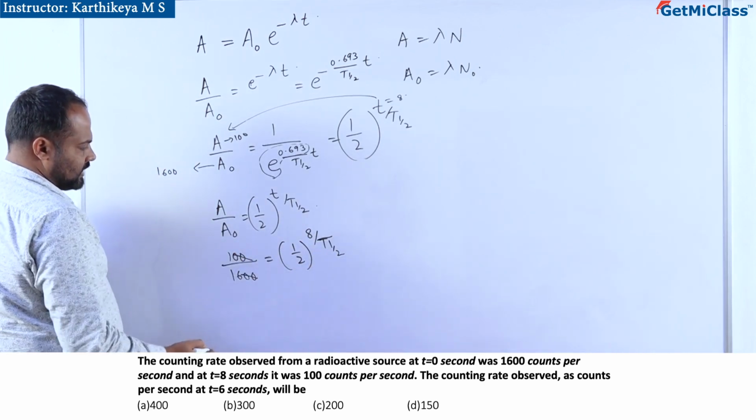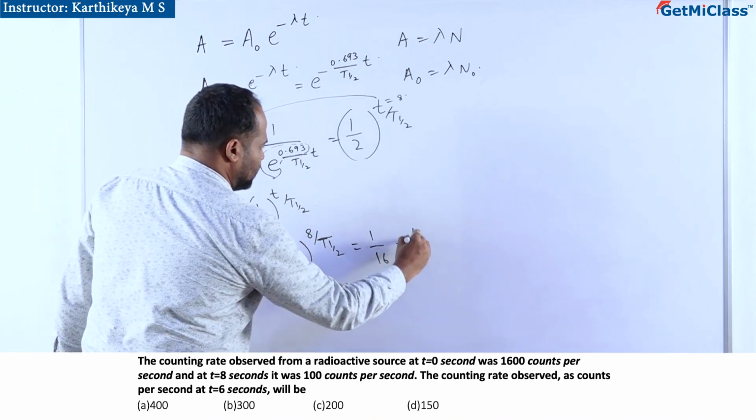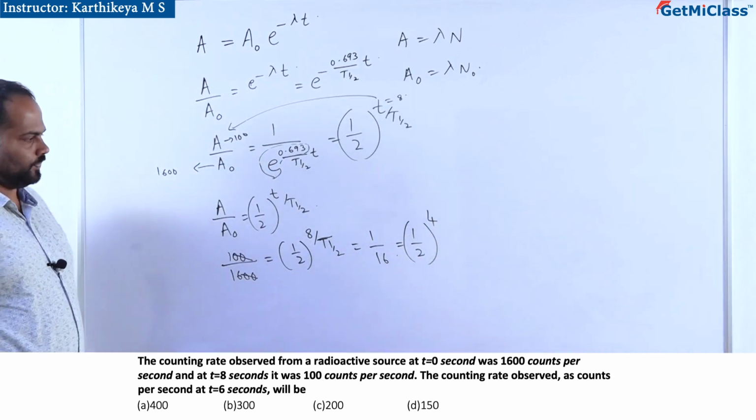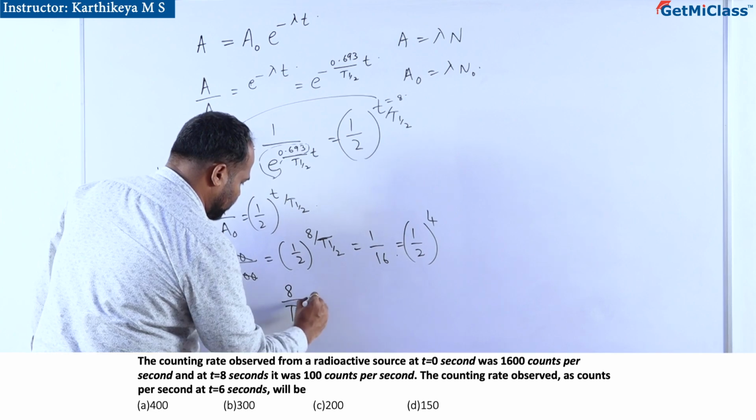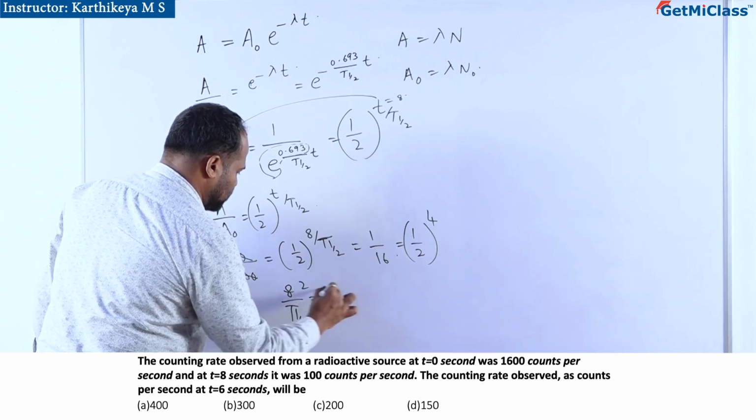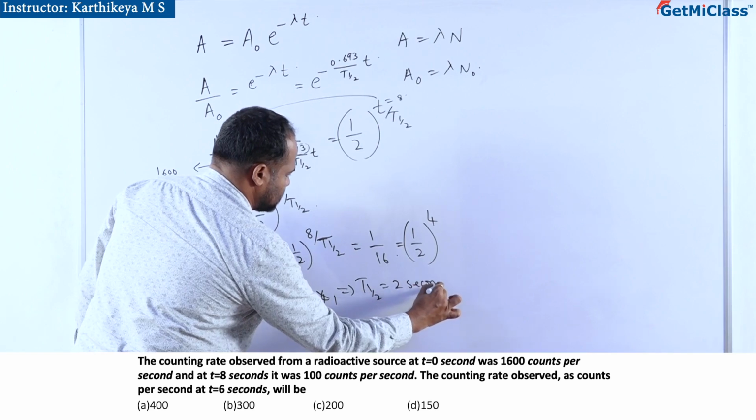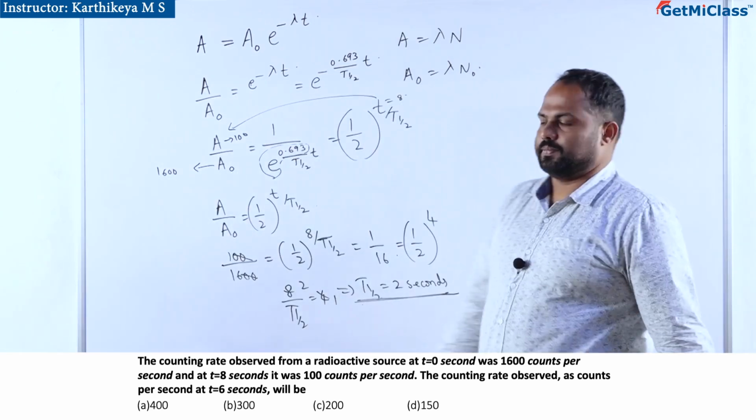So these zeros cancel, and 1 by 16 it will be. 1 by 16 can be written as 1 by 2 whole to the power 4. So now comparing, 8 by t half is 4. 4 ones are 2s are, so t half is 2 seconds.